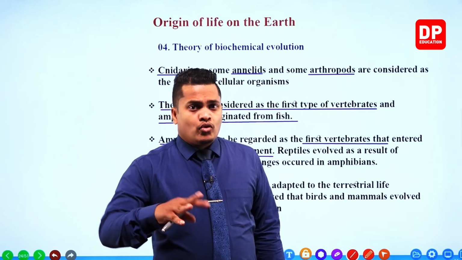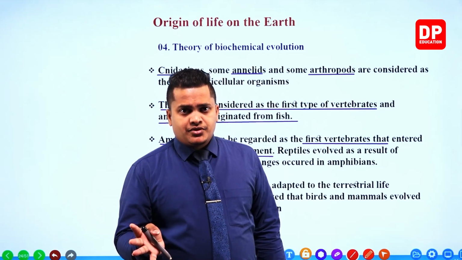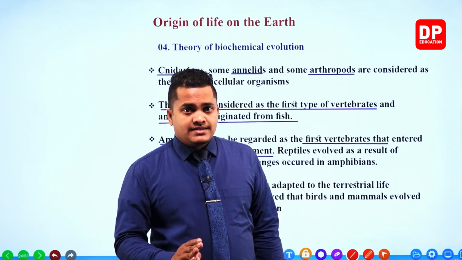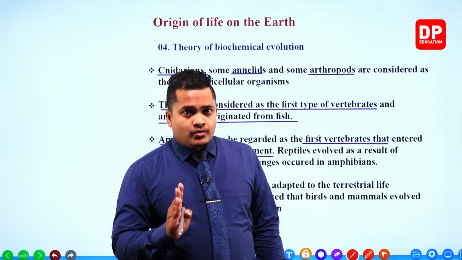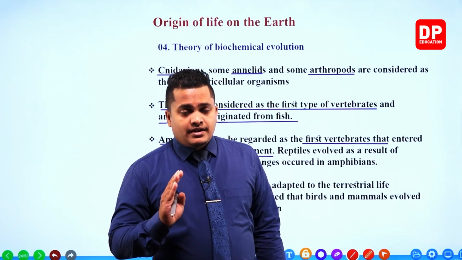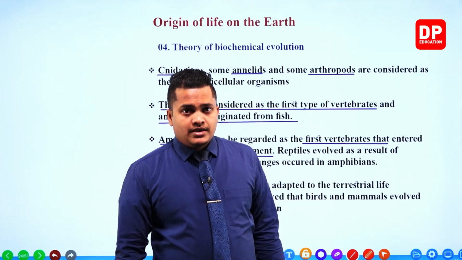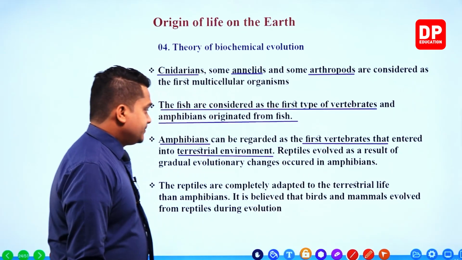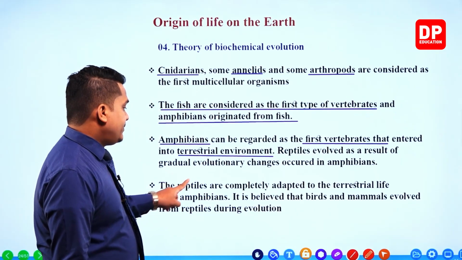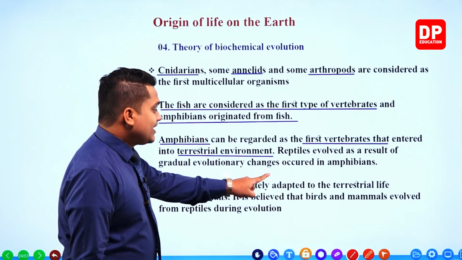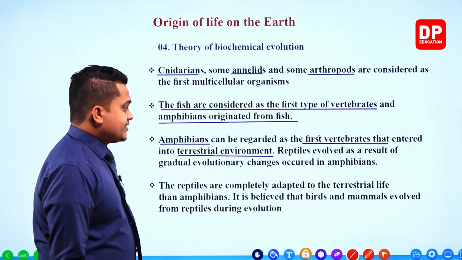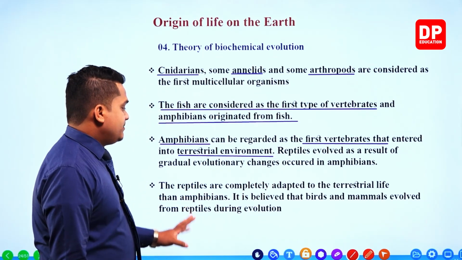Amphibians can live in both water and terrestrial environments. Then reptiles evolved, which can live on the land and are well adapted to the land. Here it is given that reptiles are completely adapted to terrestrial life compared to amphibians.